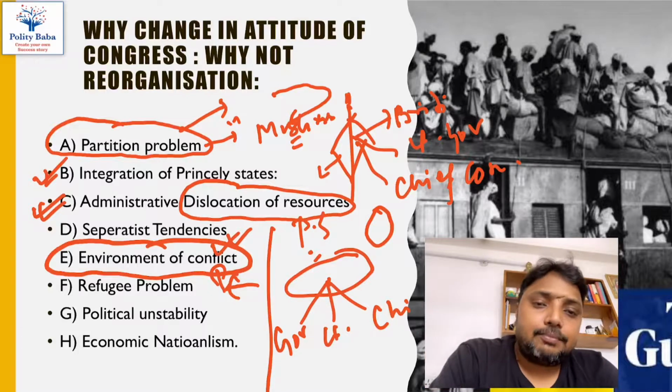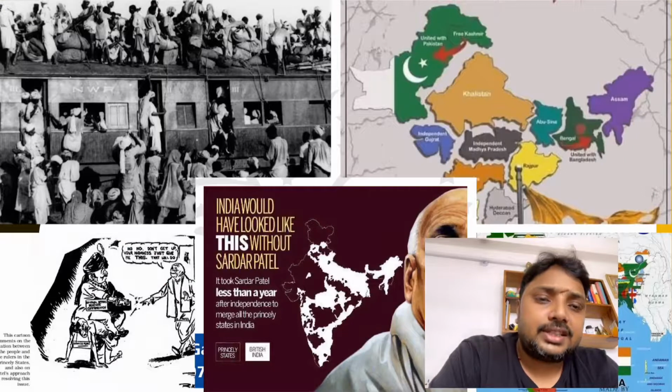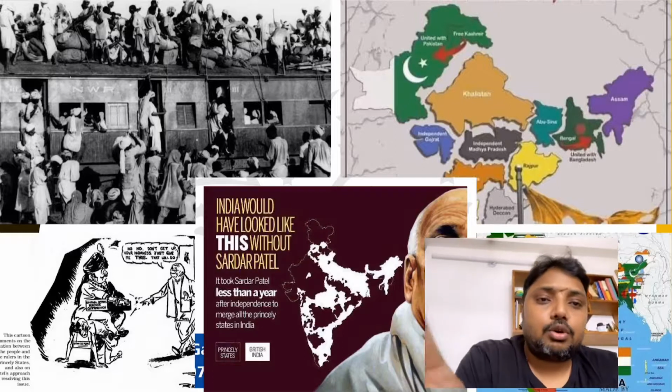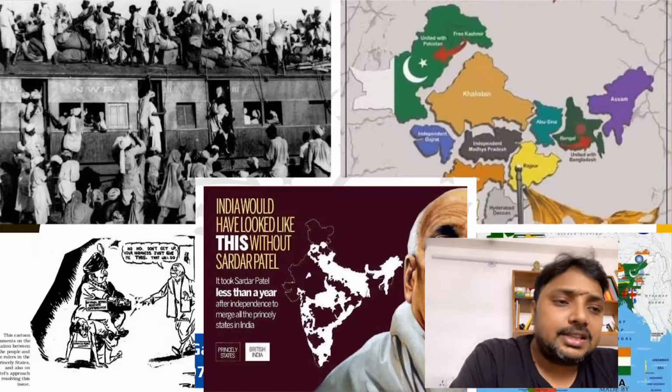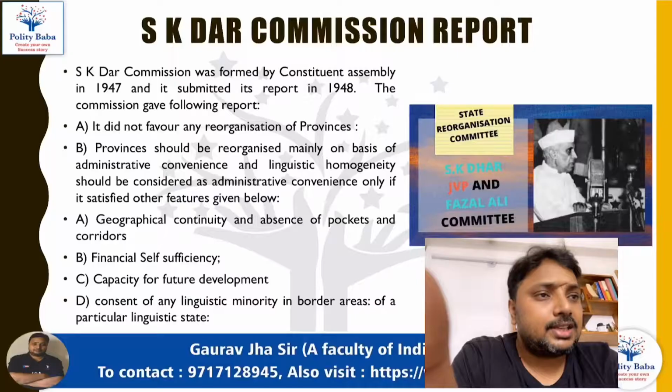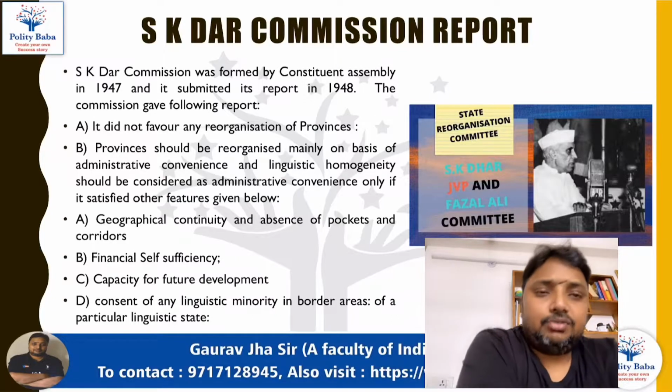So at that time, Nehruji realized that conserving the unity of the country, ensuring the security of the country, ensuring the defense of the country, and consolidating the feelings of nationalism was more important than linguistic justice and making the states on the basis of the language. So because of all these, partition problem, civil war problem, merger of the princely states problem, it was decided by the Congress that we will not do any linguistic reorganization, and we are not going to form any states on the basis of the languages.